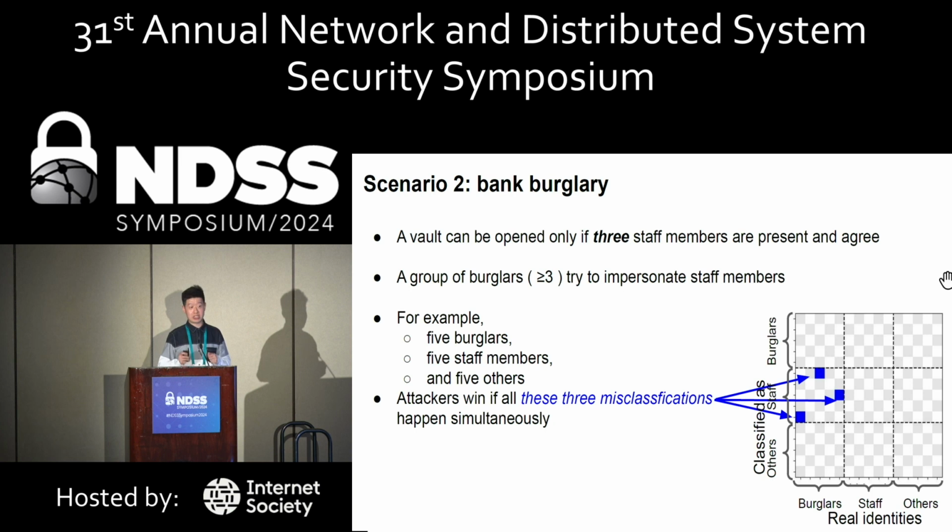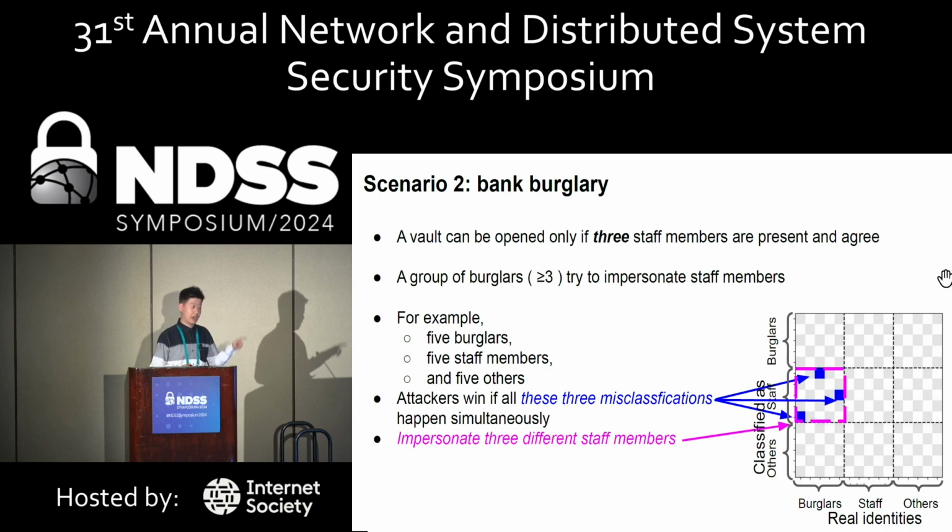Here I'm showing one possibility of success. Attackers win or declare success if all these 3 misclassifications showing the blue boxes happen simultaneously. It has to happen simultaneously for the adversaries to declare success. Interestingly, the adversaries focus on this area marked in the pink region, which is they want to impersonate 3 different staff members. They want to find 3 blue boxes in this region. This is where the burglars are classified as staff members.